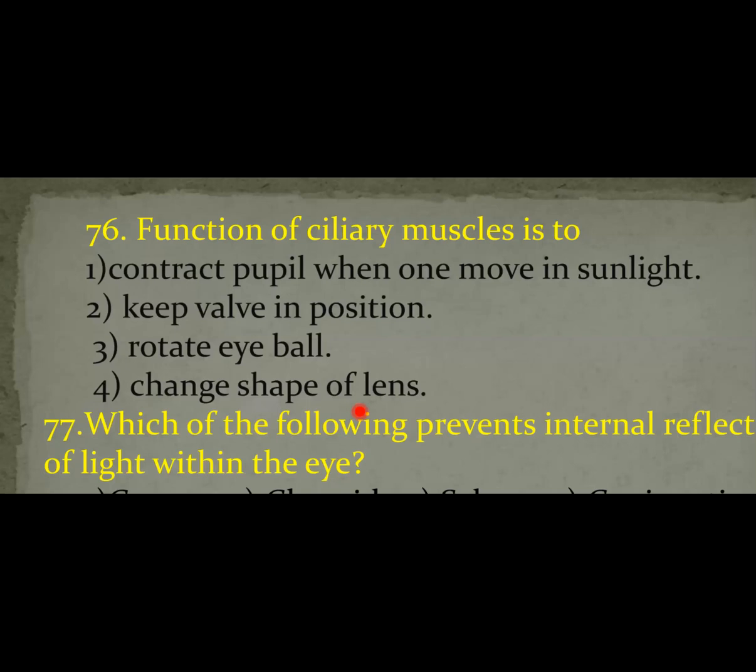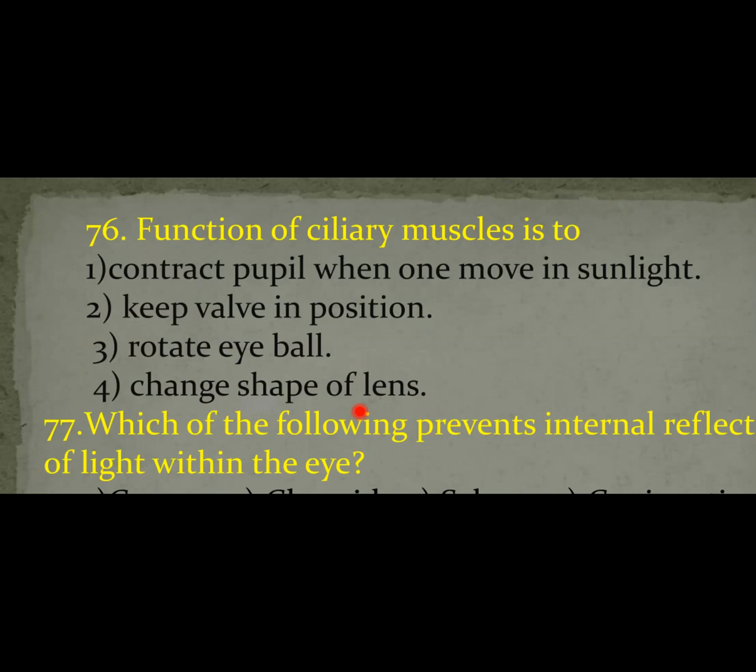So when we see distant objects, the ciliary muscle undergoes relaxation. At the same time, the tension increases in the suspensory ligaments. Then the focal length increases, or the convexity of the lens decreases. Focal length increases, convexity decreases. Then a clear image will be formed on the retina.